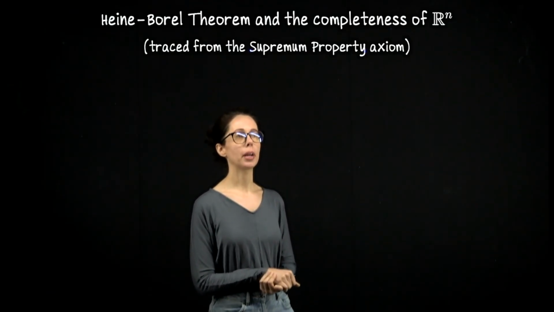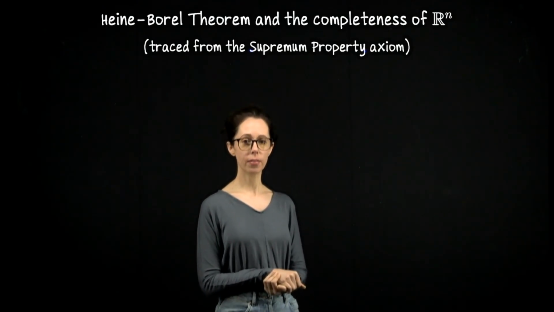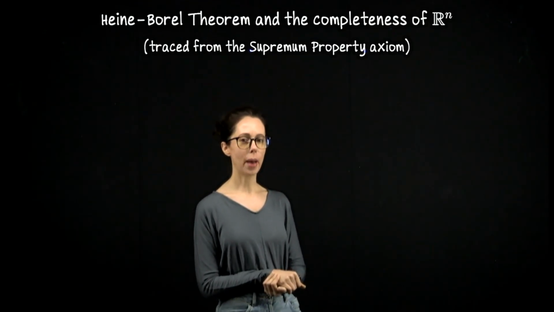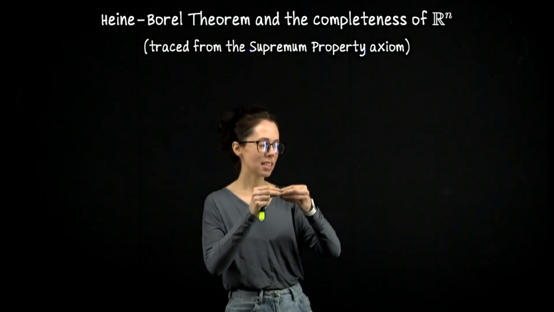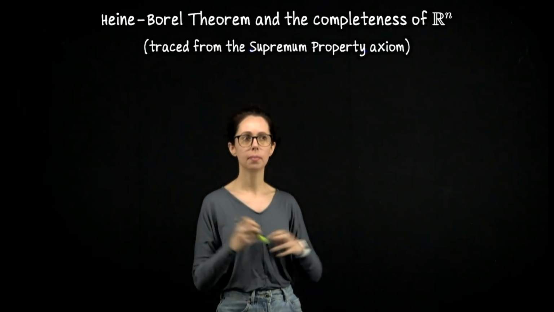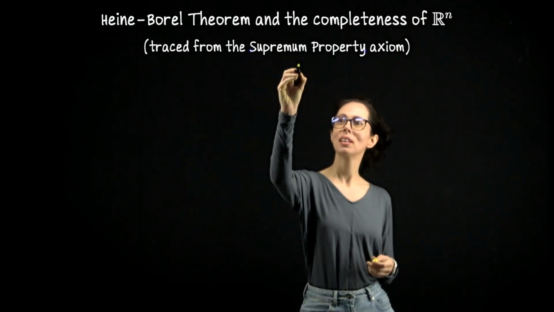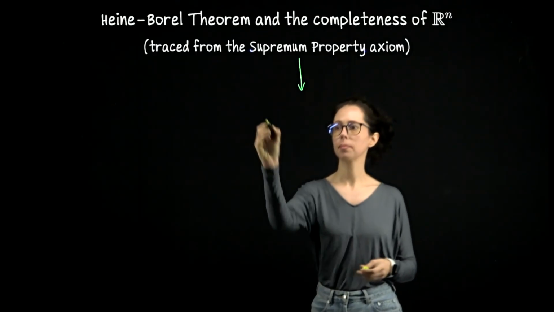Now, the supremum property, that is what I introduced the study of the real numbers with. This says that every set of real numbers which is bounded above has a least upper bound. It's what allows you to think of the Euclidean real number line as a continuum with no holes. With the supremum property, so I'm going to start my chart right here, we prove something called the nested interval property.